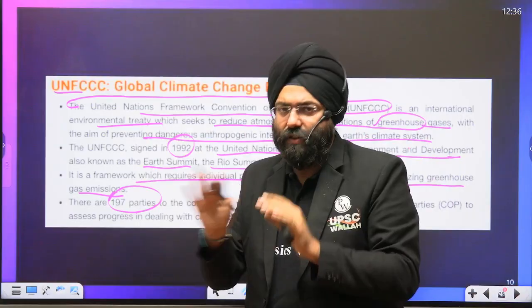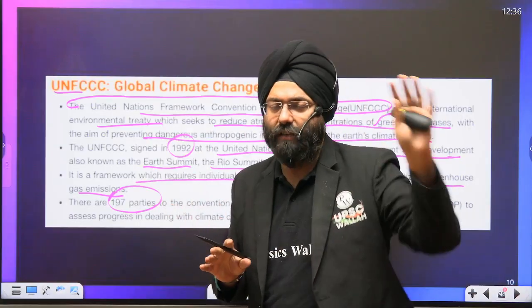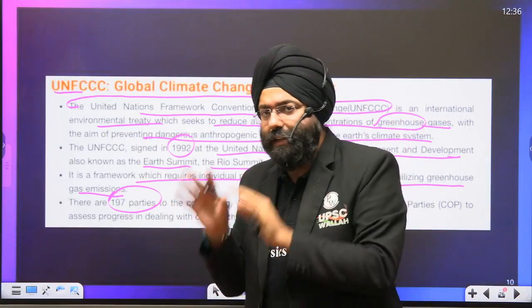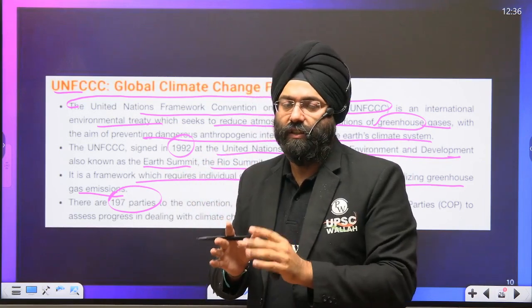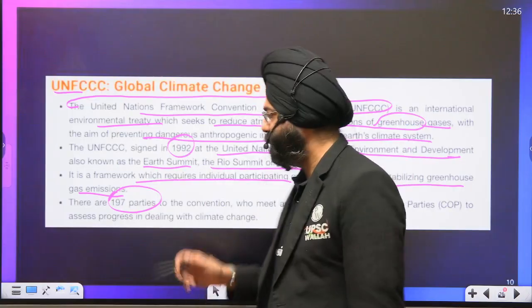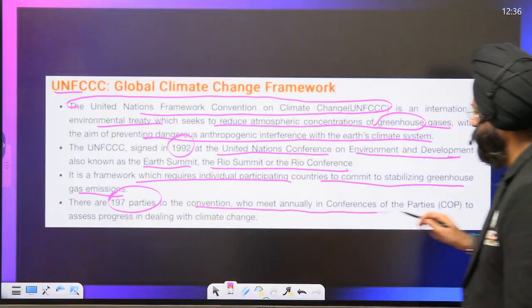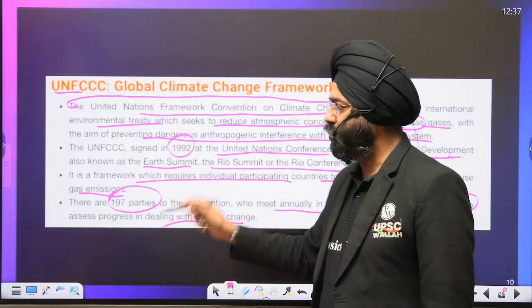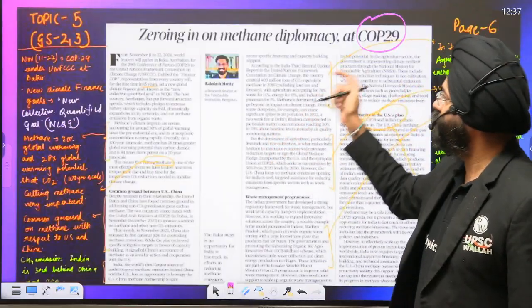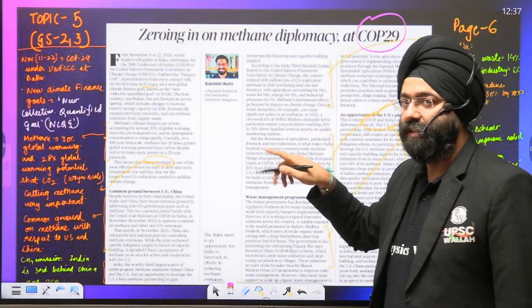Why different? The reason is that one was for biological diversity, conservation of that. This is for climate change. So there is a definite agenda for every convention. That is why they have their own COPs, right? Who meet annually in conference of parties to assess the progress in dealing with the climate change. So what we are talking about, COP29, is under UNFCCC, right?